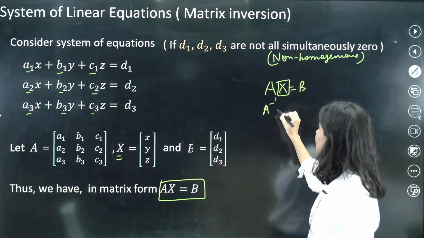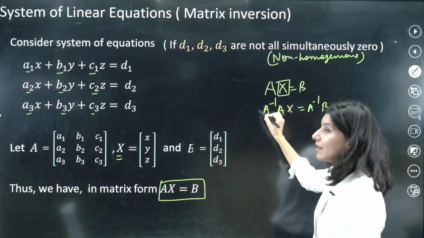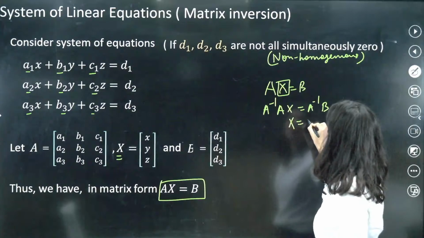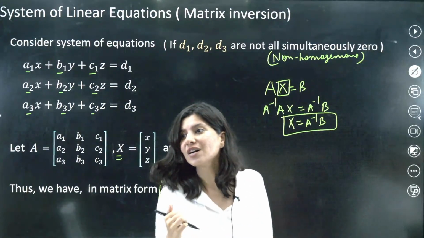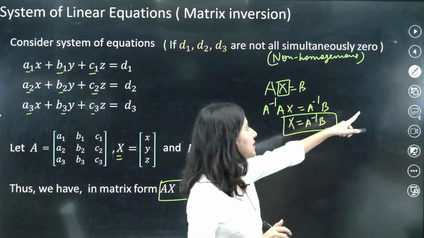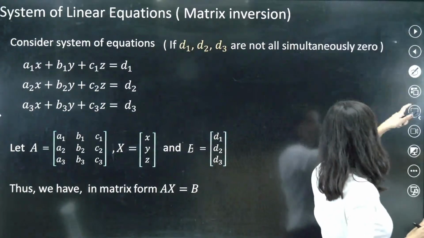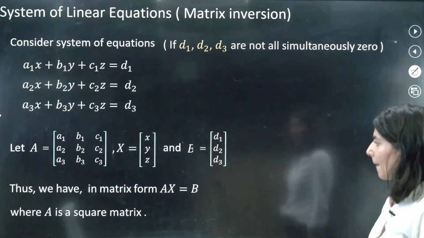So A inverse AX equals A inverse B. So this will become identity matrix. X will be A inverse B. So exactly this procedure we are going to do. A inverse B.